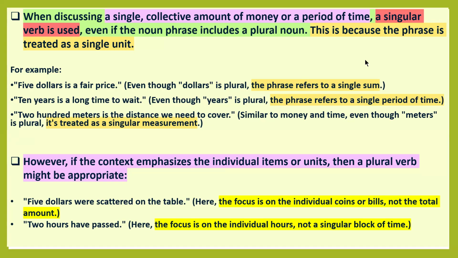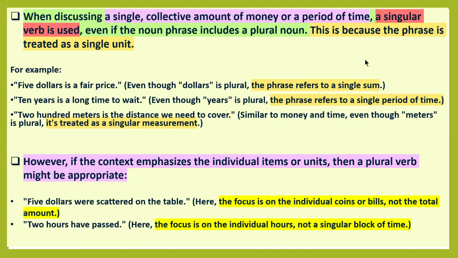So even though dollars is plural, the phrase refers to a single sum. So we have to use a singular verb. 10 years is a long time to wait. Even though years is plural, the phrase refers to a single period of time. That period is 10 years.